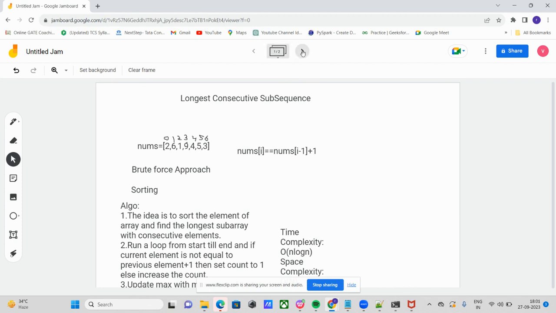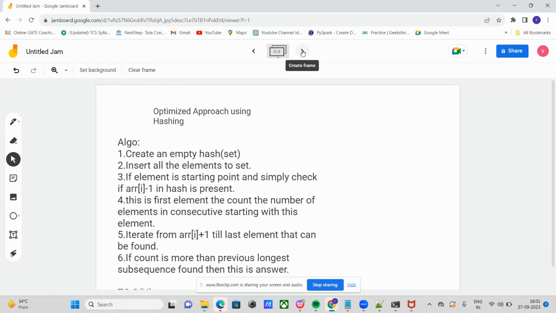Our second approach is by using hashing. In hashing, we require a hash set. We make a hash set and iterate over all the elements. If the element is a starting point, then simply check whether arr of i minus 1 is present in the hash set or not. If it is present, we increment the count, else we update the count equal to 1.